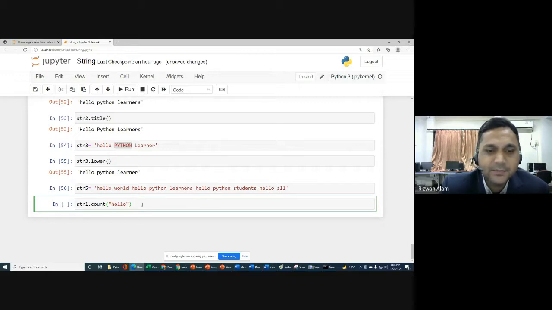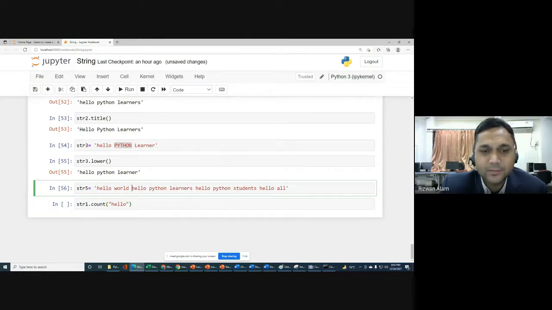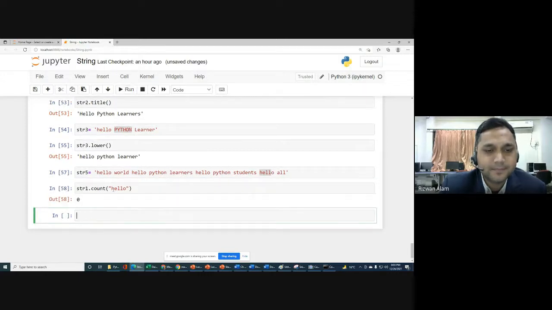Otherwise, if you do not write, it will simply count this substring in your string from start to end. From start to end, hello will come 1, 2, 3 and 4 times. So let us check: str1 count hello, and for hello we are getting 0.